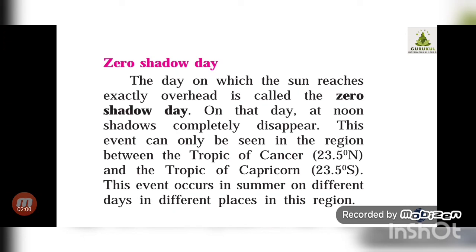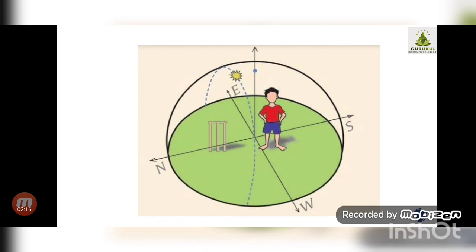But there is one day on which the sun reaches exactly overhead. If you stand outside on the ground, the sun will be exactly above your head, and on that day you can see that there is no shadow at all. Even if you observe from all sides, you can't see a shadow. That is the position we call the sun being exactly overhead.